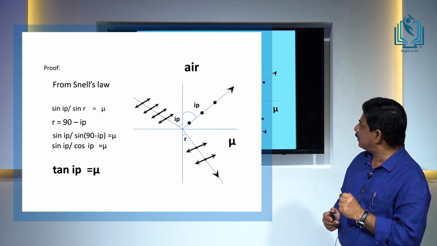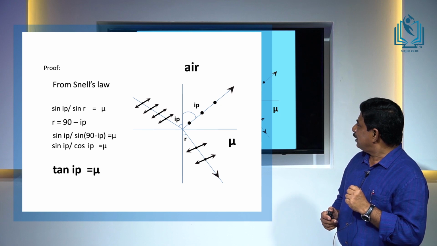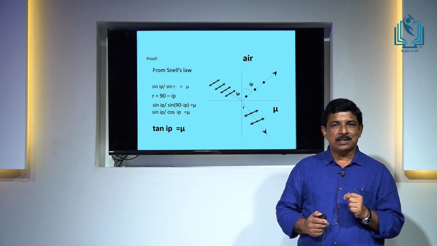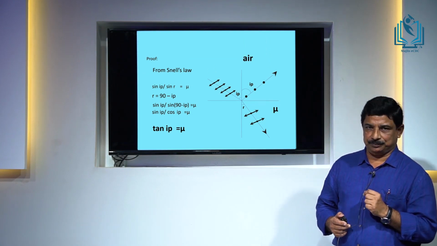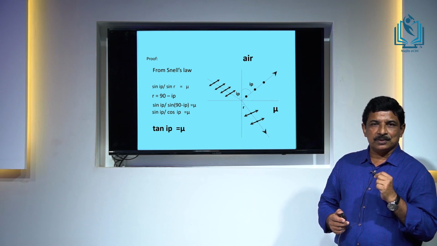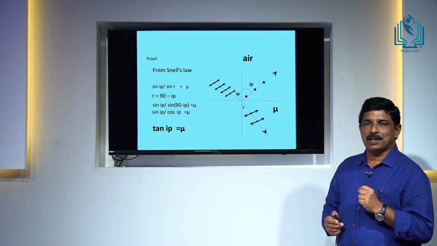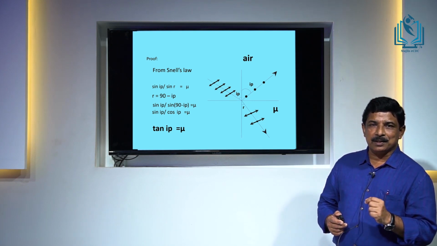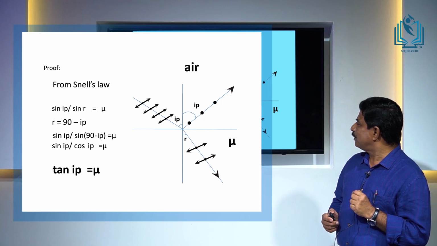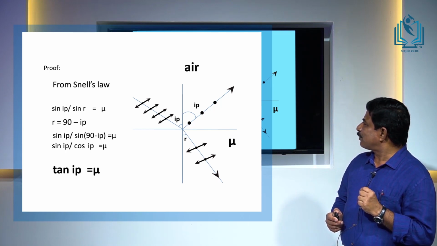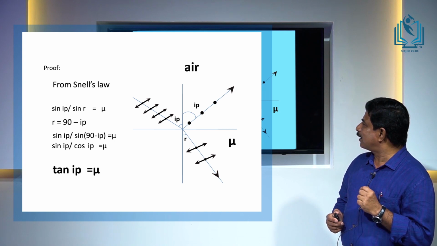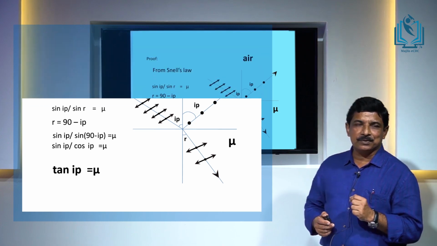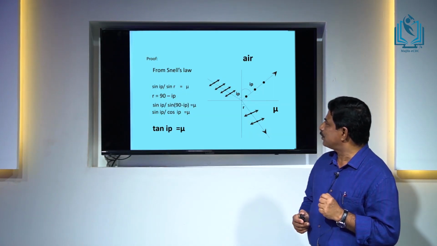But you see the refracted beam, it has both arrows and dots. What does it mean? It is not completely plane polarized, it is actually partially plane polarized. But since the angle of incidence is equal to the polarizing angle, the angle between the reflected ray and the refracted ray is equal to 90 degrees. So, therefore, from the diagram it is very clear that the angle of refraction r is equal to 90 minus I p, where I p is the polarizing angle, that is the angle of incidence.